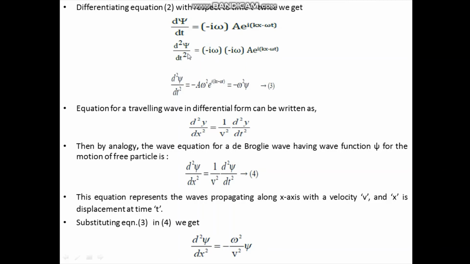So we will be getting d square psi by dt square equal to minus i omega into again minus i omega a exponential i into (kx minus omega t). Now this d square psi by dt square we can simplify: minus into minus will be plus, i square we are getting, then omega square we know minus